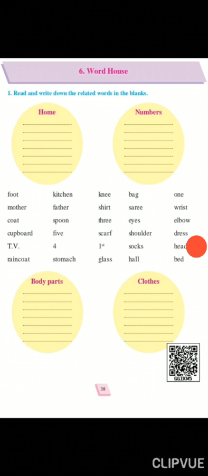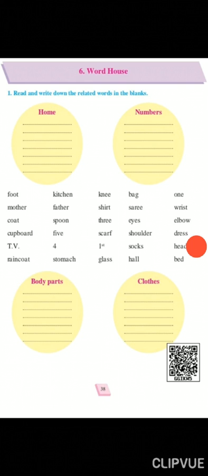Now the next, F-I-V-E, five. Now what is five? Five is the number. So you will write F-I-V-E, five in the numbers column. In the second circle is the number circle. You will write the spelling of 5.